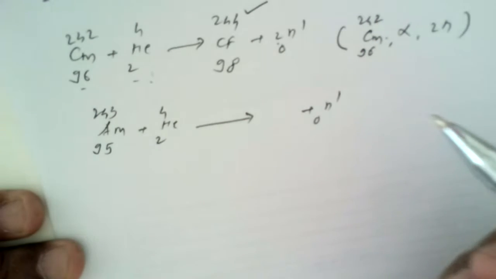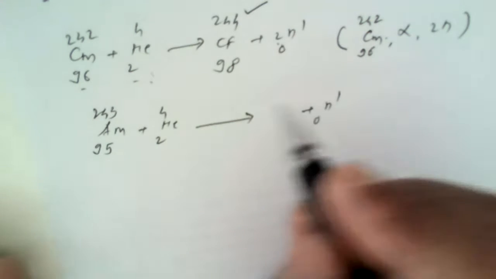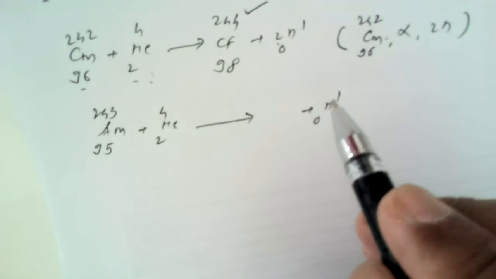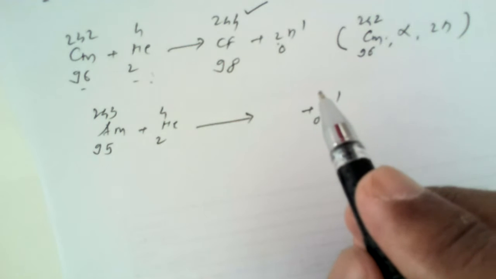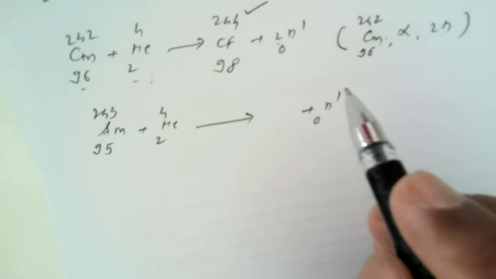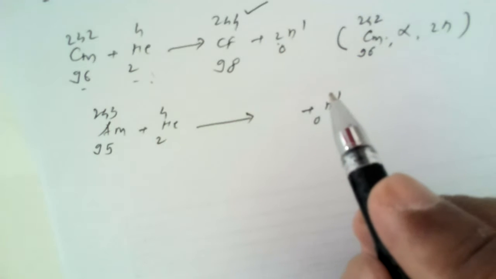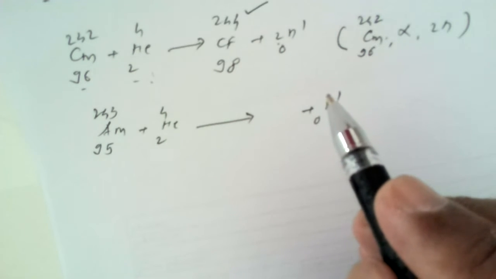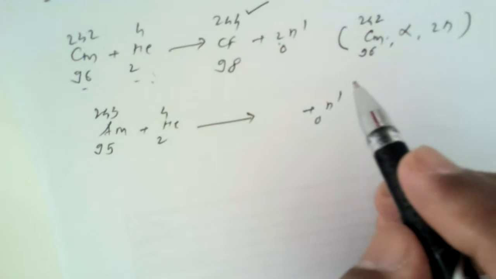Now, what is the end product of this reaction? You can work it out in your notebook. Try for 1 minute and let me know what product is obtained. If you have arrived at any product, you have to unmute your microphone and tell me which newer element is formed.